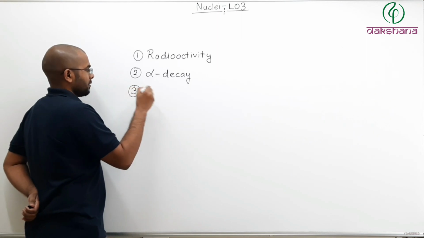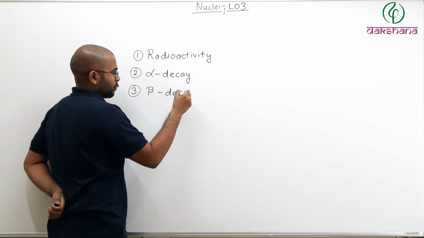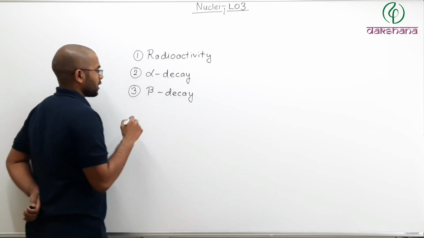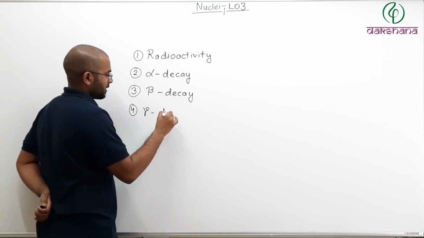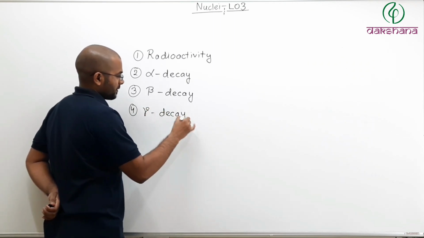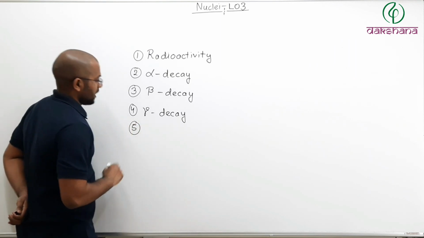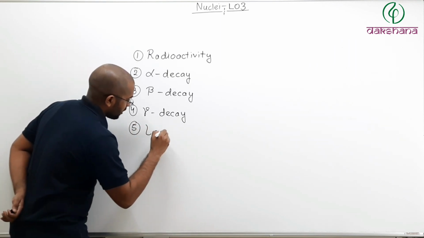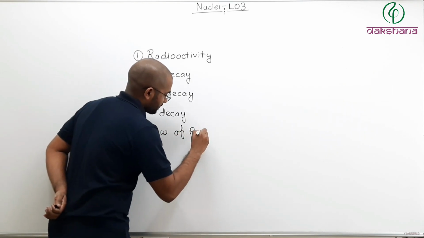Then will come beta decay. We will see there are two kinds of beta decays. We will talk about them. Fourth is gamma decay. And after we have seen alpha, beta, gamma decay, we will talk about the law of radioactive decay.